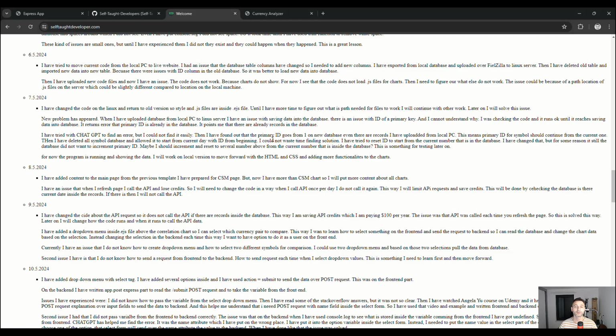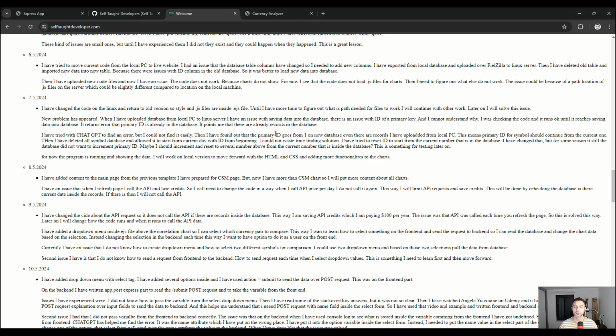So I tried to reset the primary ID on the web server, not starting from 1, but from the next number after the number inside the database I had uploaded. When I did that, it did not work for some reason. I don't know why, even though the ID was the next one in line in ascending order.